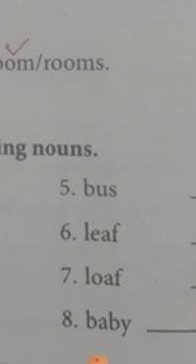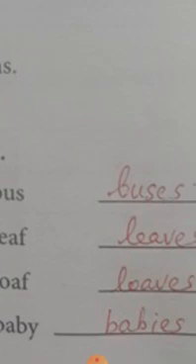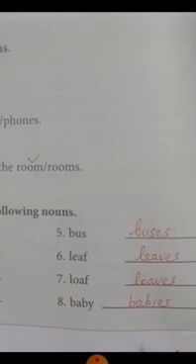Then number 5, bus. What is the plural of bus? Buses. Then we added es. Okay, 2 letters we added, es. So we got the plural form of bus, buses. Then leaf. What is the plural of leaf? Leaves. We have to remove the f from the leaf and add ves there.